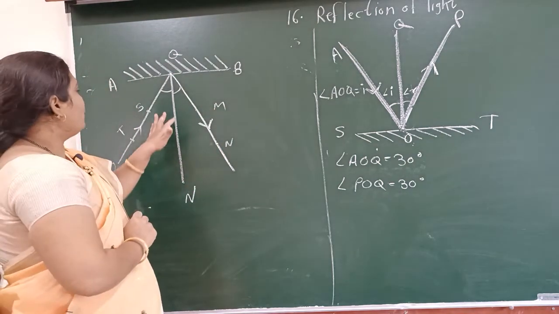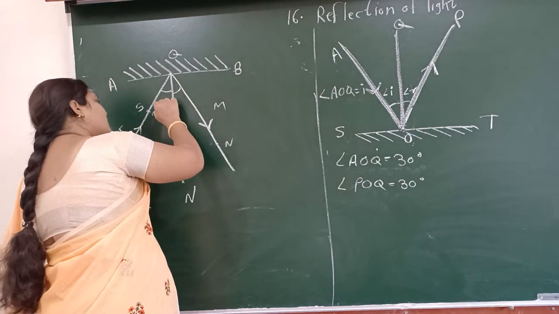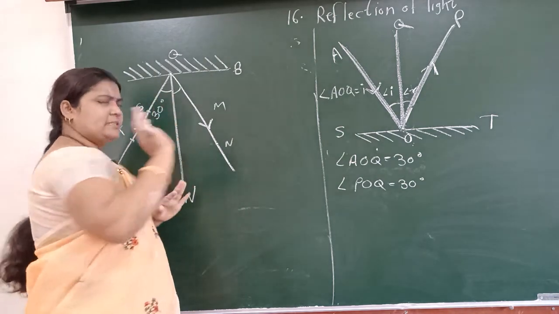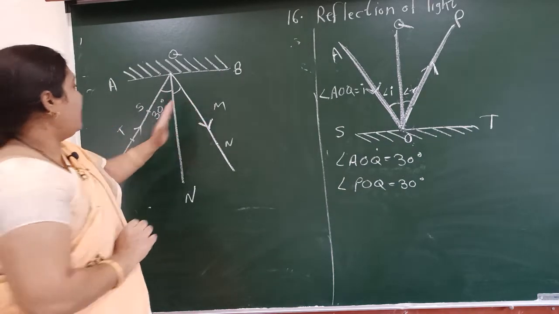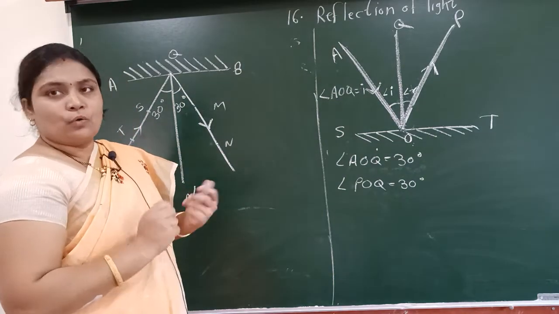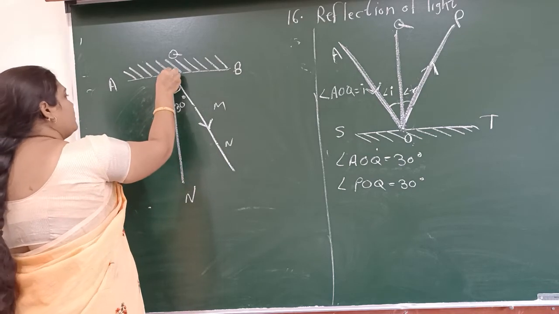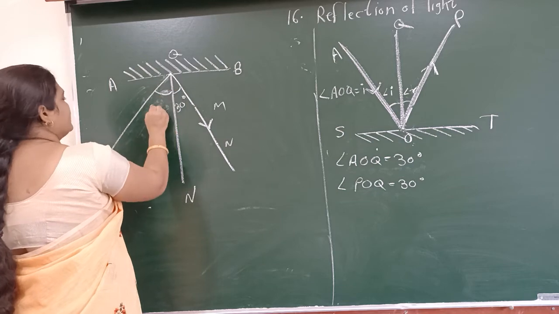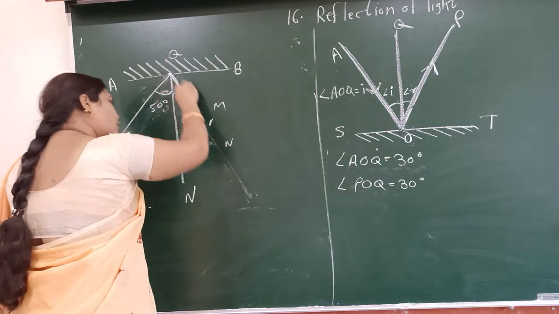Now you have to measure both angles. If this angle is 30 degrees, then you will find that this angle also measures 30 degrees. Okay, if you change this angle to 50 degrees, then you will find that this angle is also 50 degrees.